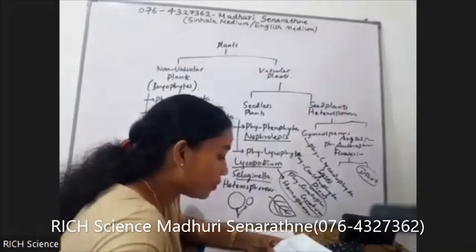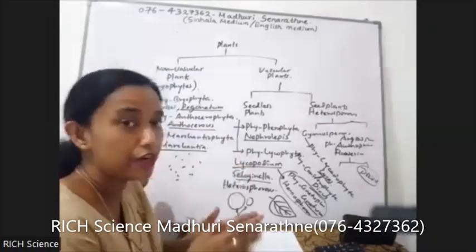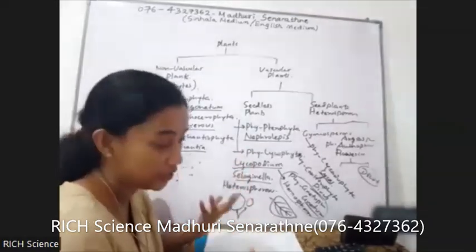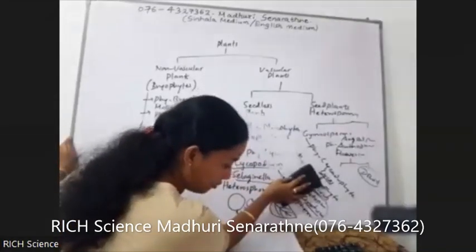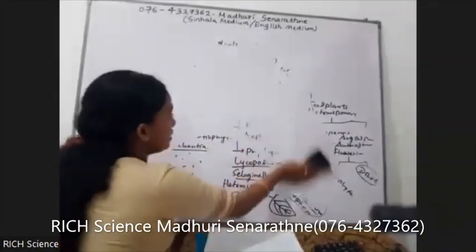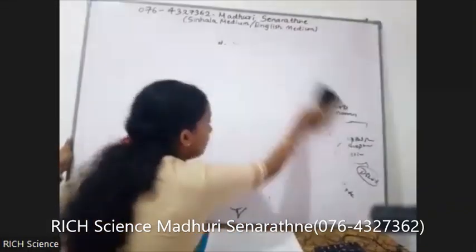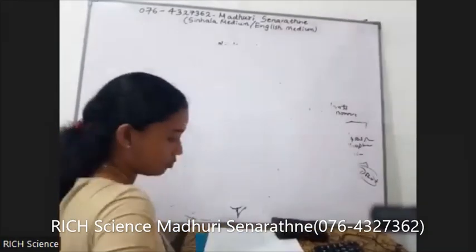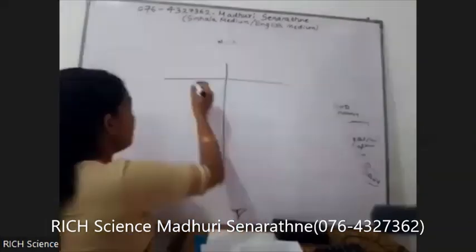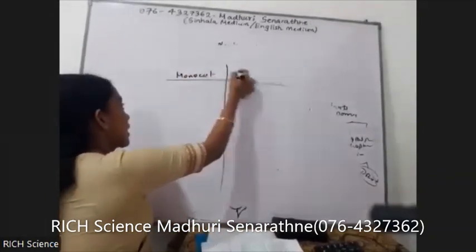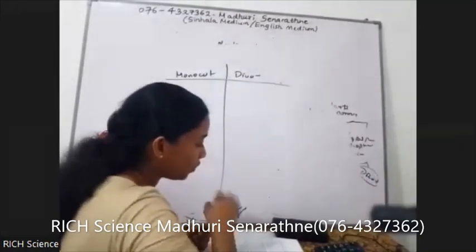Tabulate the differences between two classes of angiosperms. Here, phylum Anthophyta can be divided into two classes, class Monocotyledone and Dicotyledone. So what are the, I think, 7 differences? Answers are already available in your resource book. Anyway, we have to discuss rapidly here, monocots and dicots. What is the first difference? First one is the embryos have only one cotyledon.